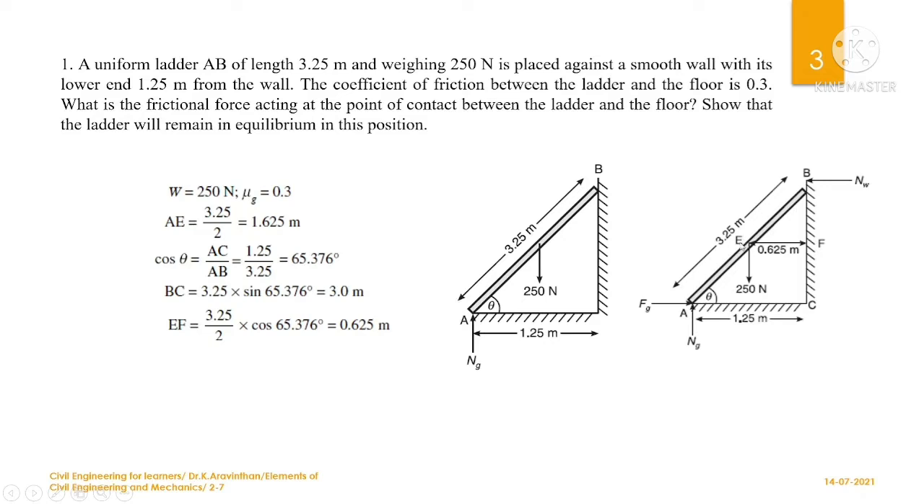Now you can find the EF component. I already mentioned, since you know the EB distance, that is the total distance 3.25 divided by 2, the EB distance is 1.625. If you apply cos theta, that is EF divided by 1.625 equals cos theta. The 1.625 is cross multiplied here, and if you multiply with cos theta, you will get 0.625 meter. Now we found that the distance EF is 0.625 meter.